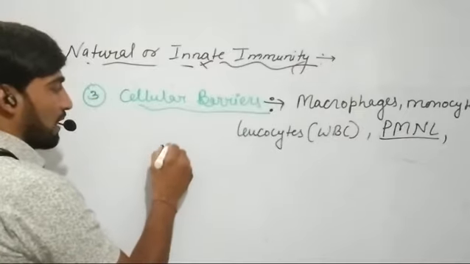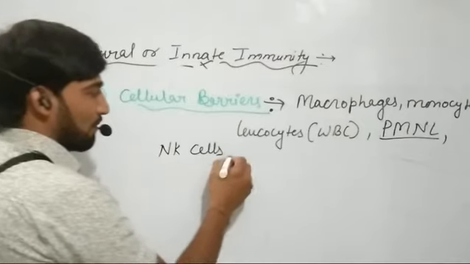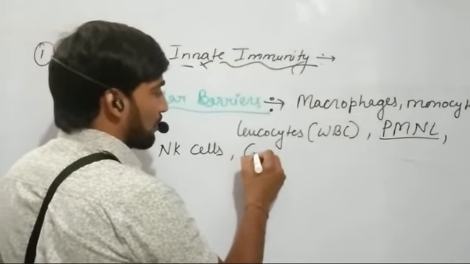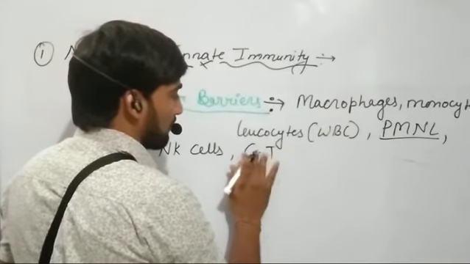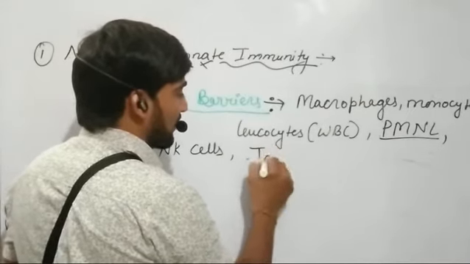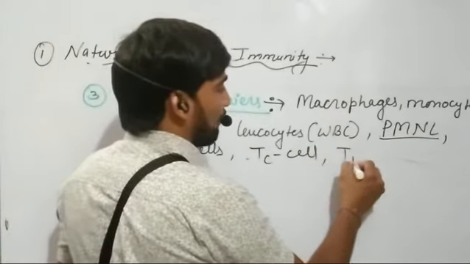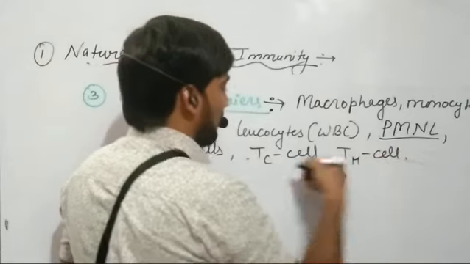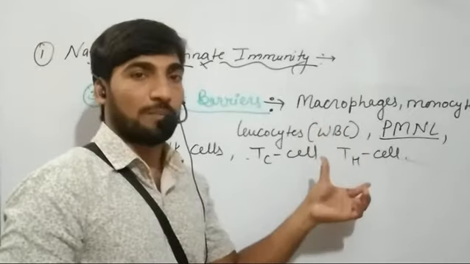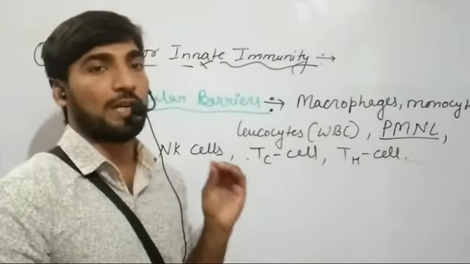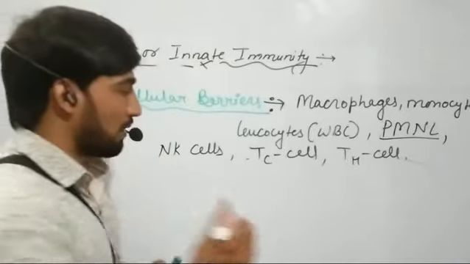Other than this, the natural killer cells, also known as NK cells, then the cytotoxic T cells, also known as TC cells, and the helper T cells, also known as TH cells. So all these cells are responsible for carrying out the process of phagocytosis.